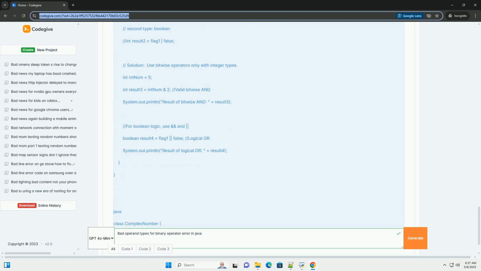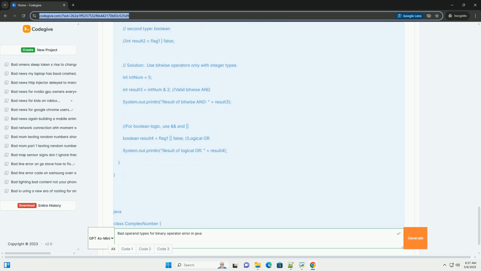Explanation: The code attempts number1 & 2.0 and flag1 & false. Bitwise operators cannot be used on double or Boolean. Solution: use bitwise operators only with integer types: byte, short, int, long. For Boolean logic, use & &, logical and, logical or.